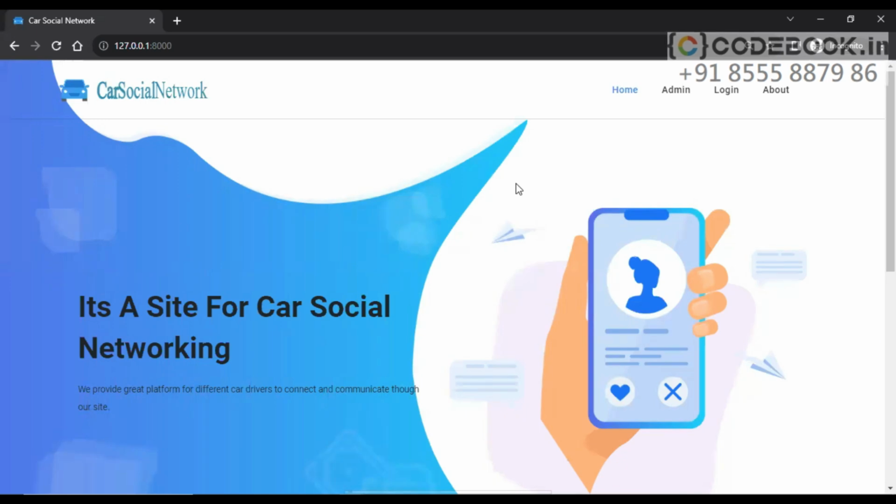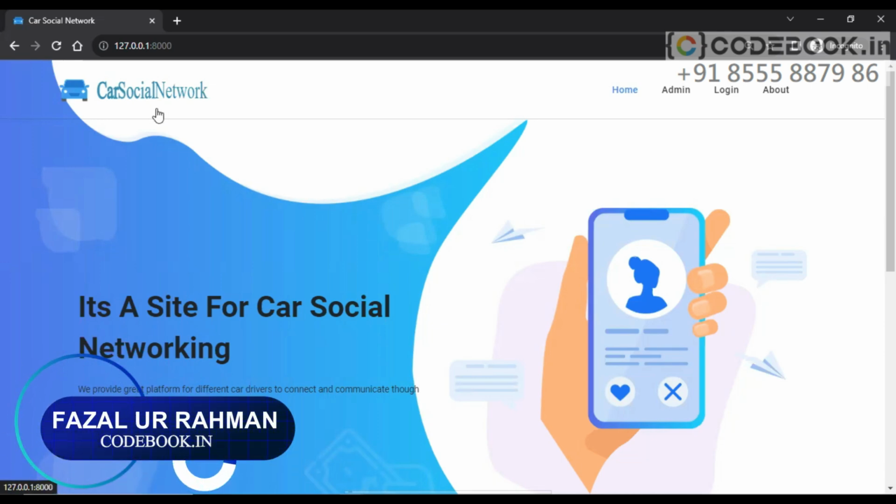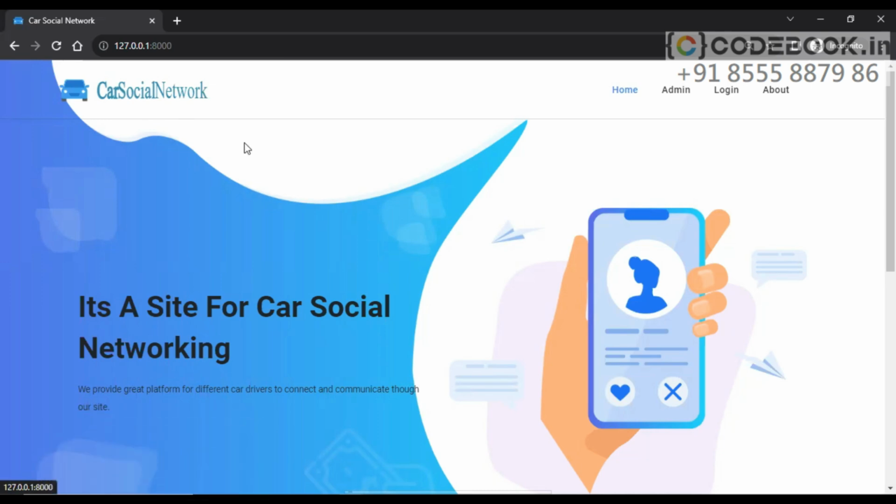Today I brought you a very interesting topic, and the title of the project is Car Social Network. Basically, we have heard about social networks where people communicate, knowing persons, unknown persons throughout the world. But here, there is a concept we are implementing, car social network. With this, we are assuming that we can communicate with the drivers. One car driver can communicate with another vehicle driver in terms of some information or some message that needs to be passed.